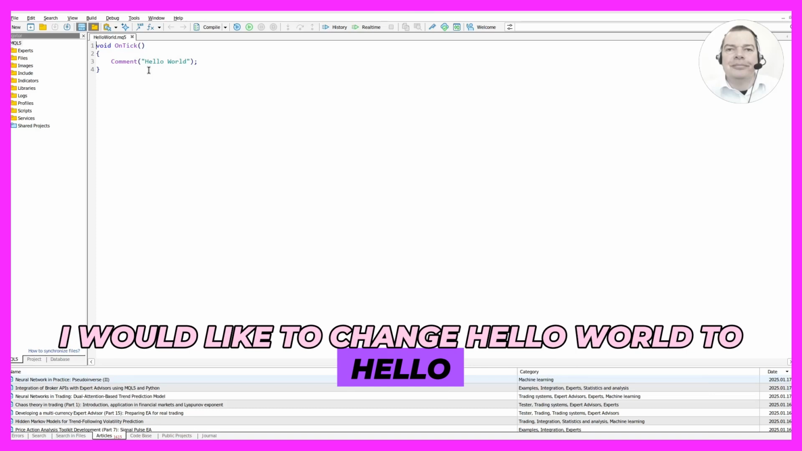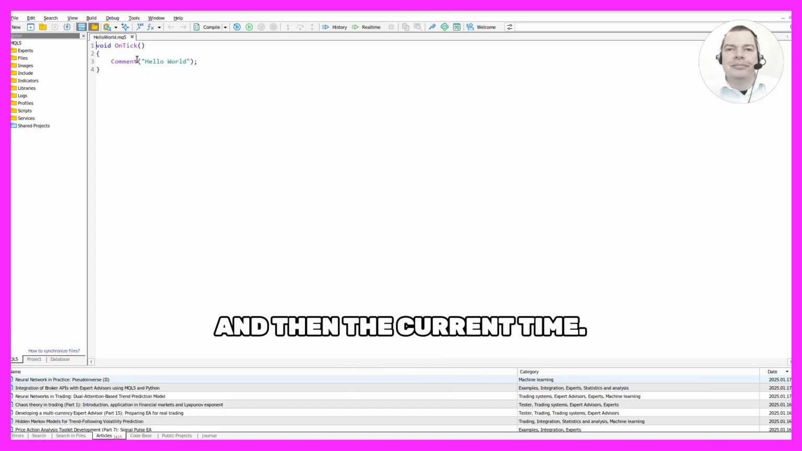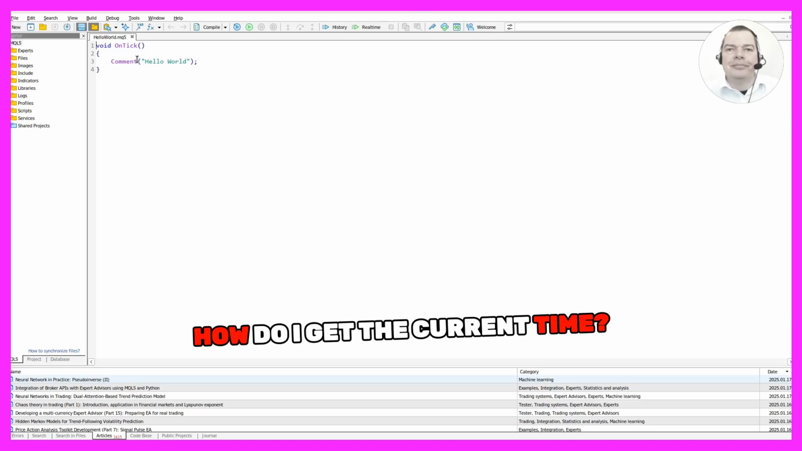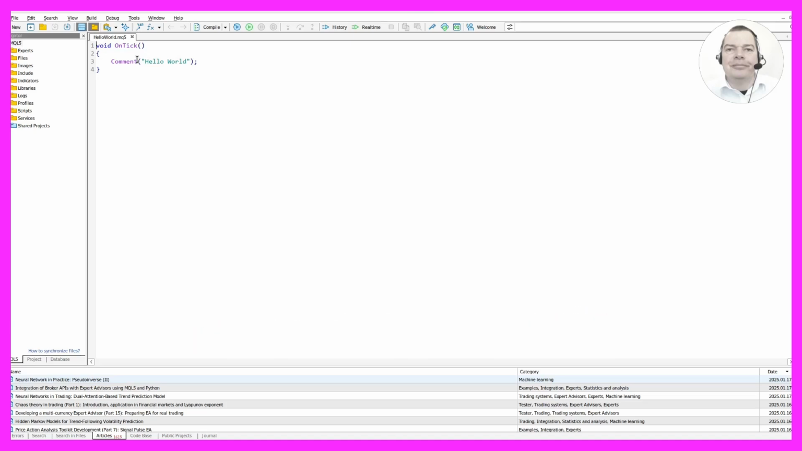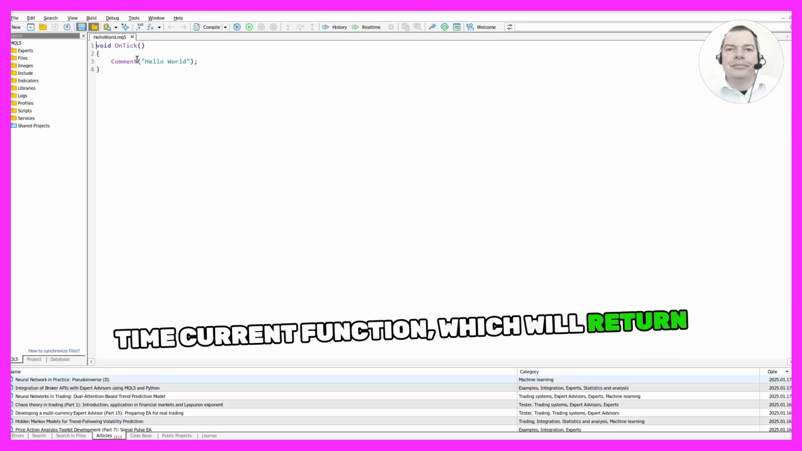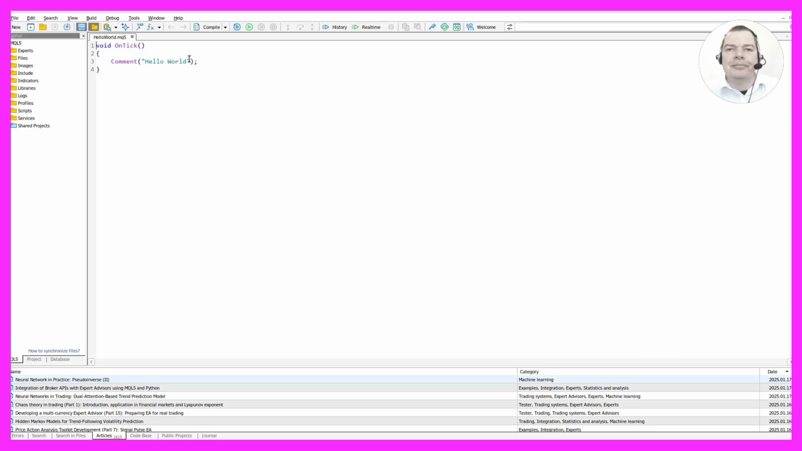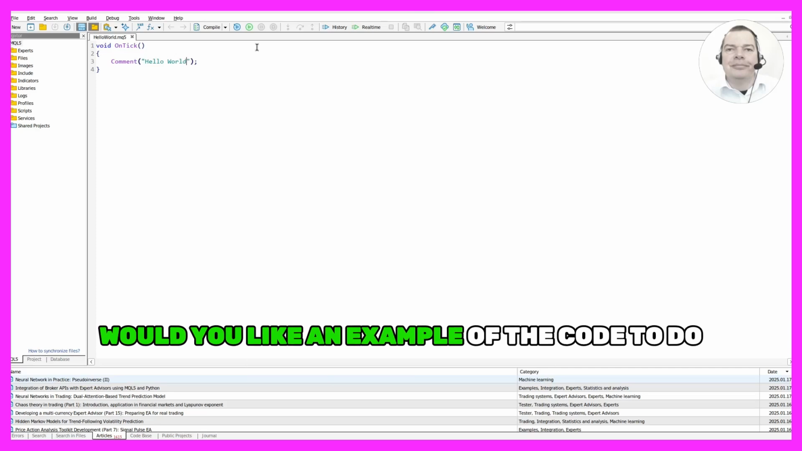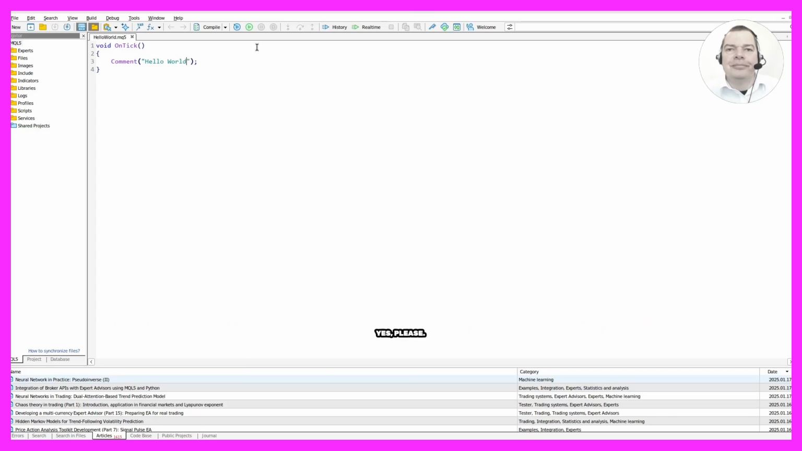I would like to change Hello World to Hello and then the current time. How do I get the current time? Okay, to get the current time, you can use the TimeCurrent function, which will return the current time of the server. You can use that function to replace the Hello World message. Would you like an example of the code to do that? Yes, please.